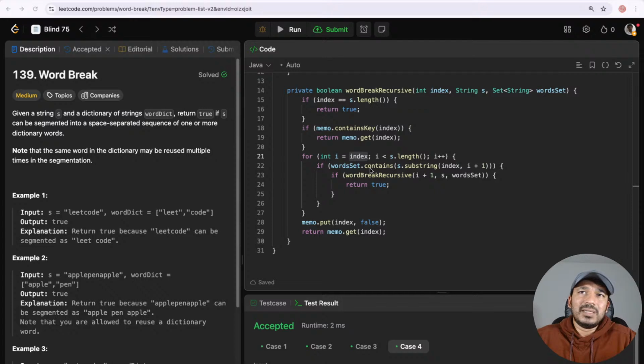Once I come to the 100th index, I compute it and say that whoever comes here from the 100th index, it is going to be false. So just return false. Nobody bothers to check after the 100th index, it will be false. The same thing applies to the 99th index: it has checked for A and it didn't check for B, because from the 100th index anyway it is false. So it will return false from the 100th index.